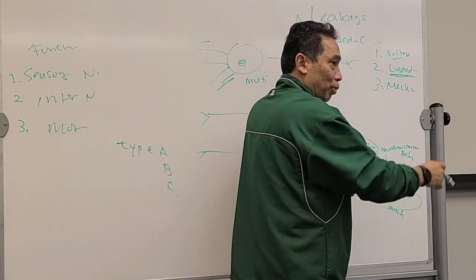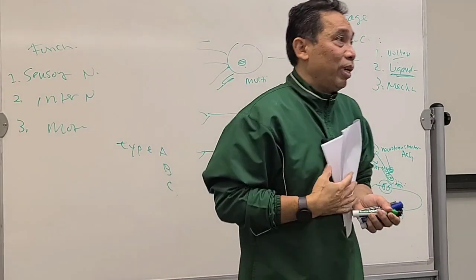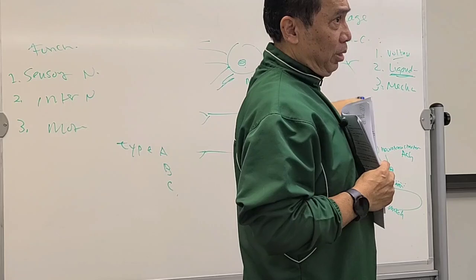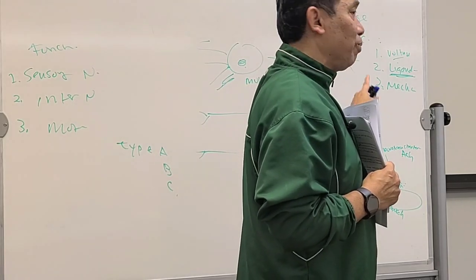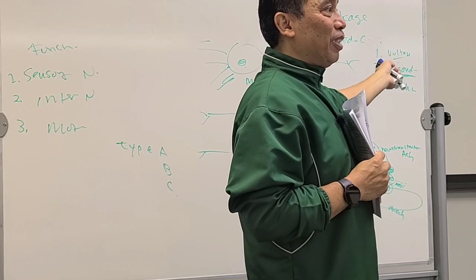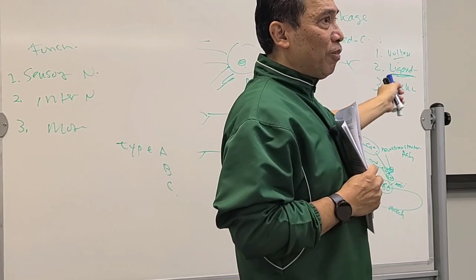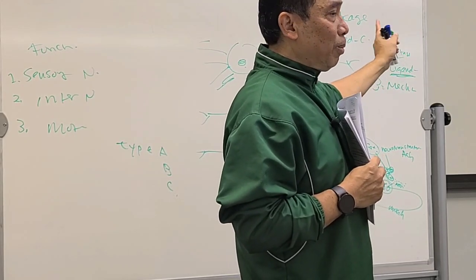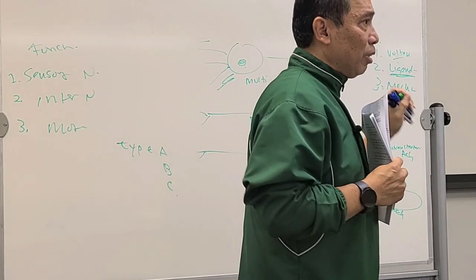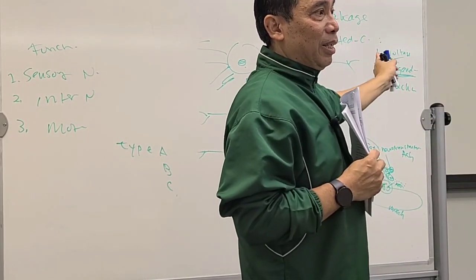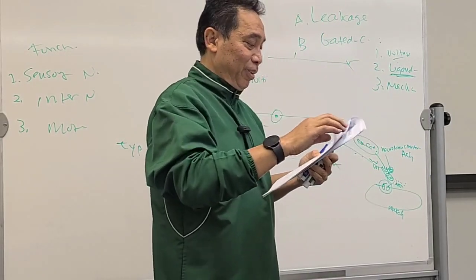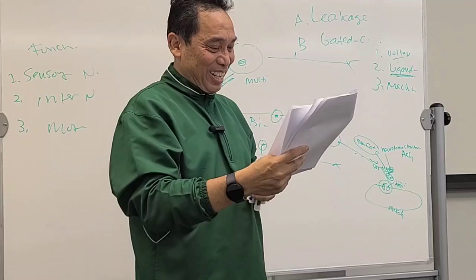It's not just asking which one is a gated channel, which one is voltage, but follow the question and look for the keyword. Open because of voltage, that's a voltage channel. Open because of chemicals, most things are chemicals, it's a ligand channel. Open because of pressure, mechanical gated channel. Get it? Okay, I've already given you the warning to study that.